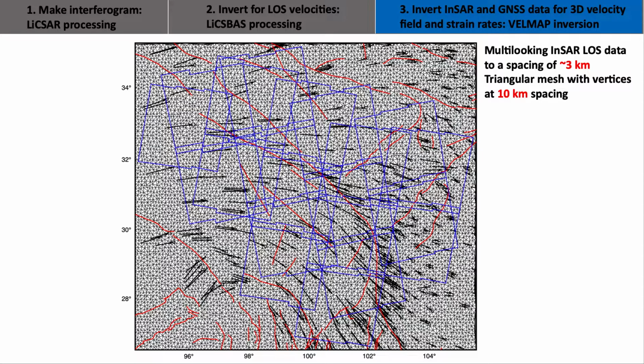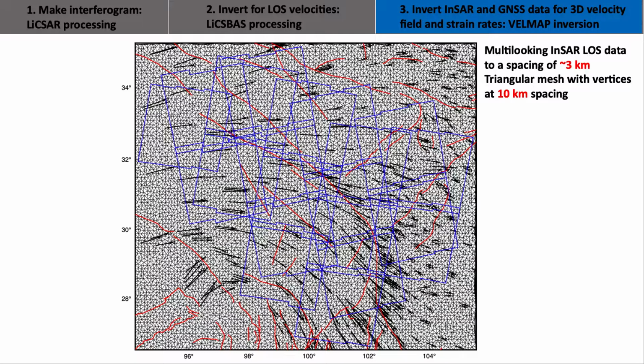After LiCSAR LiCSBAS processing, each frame has its own independent reference area for velocity determination. Then, the InSAR line-of-sight velocities are transformed into a Eurasia-fixed reference frame by using GNSS velocities.